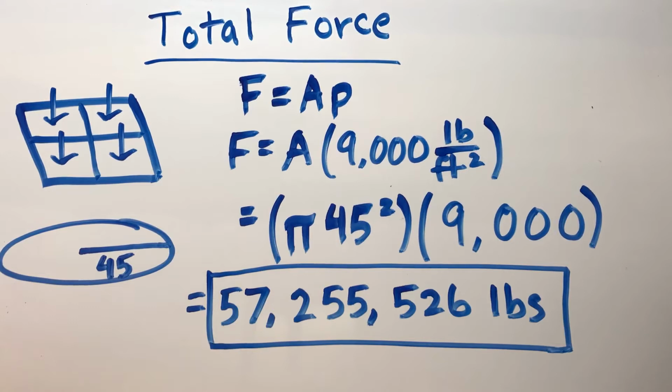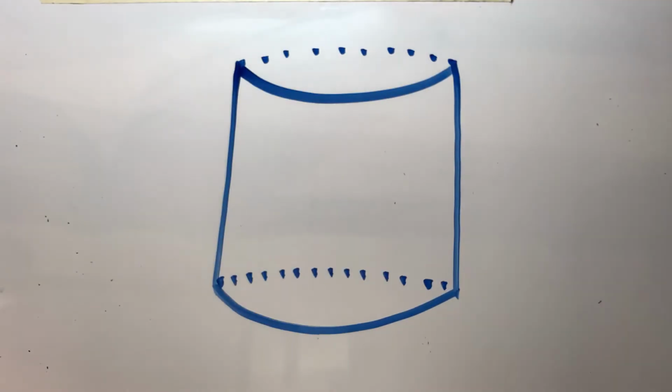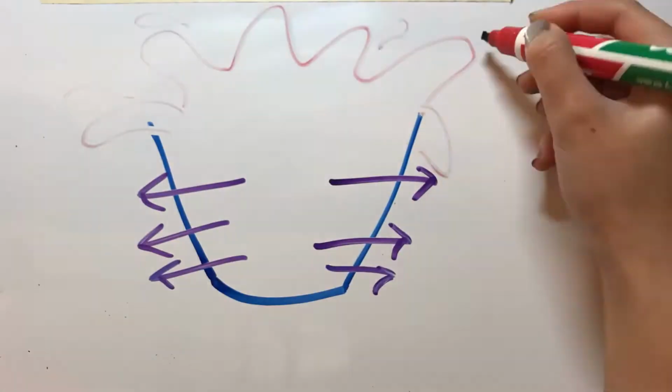From this equation we get that the total force exerted on the bottom of the base is 57,225,526 pounds. Yikes. Now that we know how much force is applied to the bottom, let's calculate how much force is applied to the sides of the cylinder. This is the main reason the cylindrical tank practically exploded.